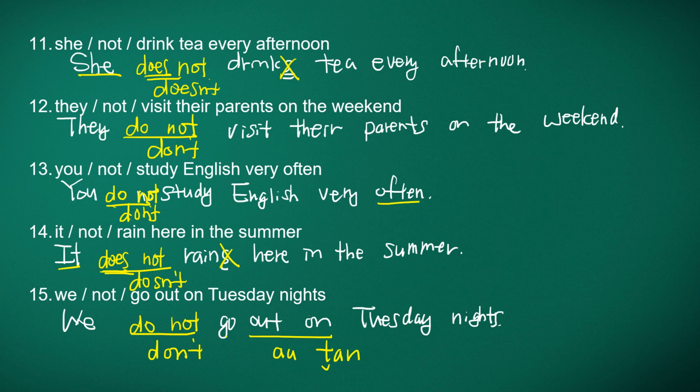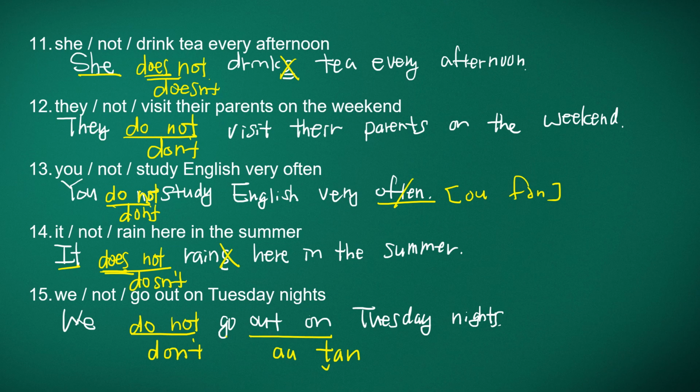So remember this O-F-T-E-N. T is silent, so you say often. Often. Number 14. It does not rain here in the summer. It doesn't rain here in the summer. We do not go out on Tuesday night. We don't go out on Tuesday night.